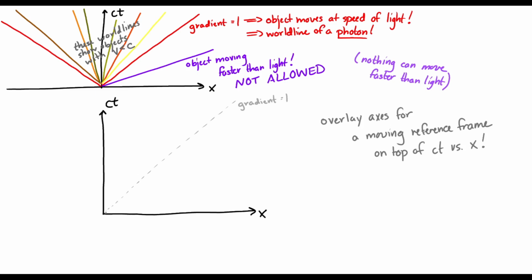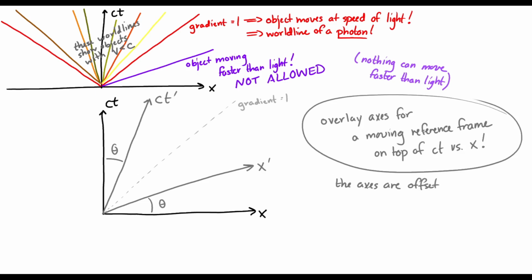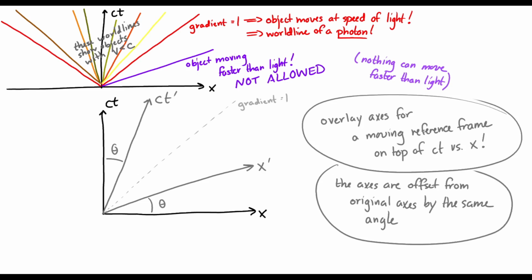But if we have a moving reference frame, then the axes for that reference frame would look like this, ct prime and x prime. Notice that the two axes for the moving reference frame are offset from our regular axes by angles theta, and they are bisected by that 1-to-1 line, the world line of a photon coming from the origin. Now, this looks a little bit confusing, and it's a little difficult to interpret.